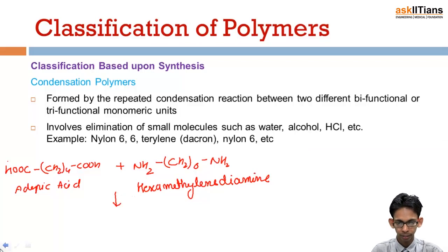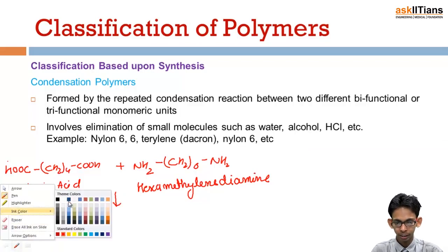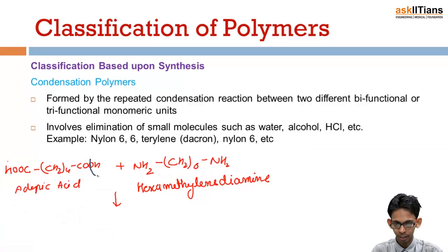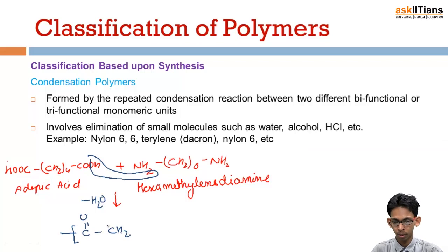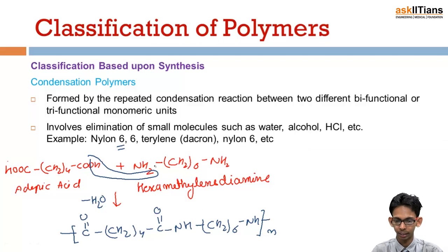These two come together and undergo condensation reaction in which, let's say, OH of this and one H of this come out in the form of a water molecule, from this side also and from this side also. What we get is this portion, then CH2 whole 4, this portion, then NH, then CH2 whole 6, and then NH, and this is nylon 6,6. Why 6,6?